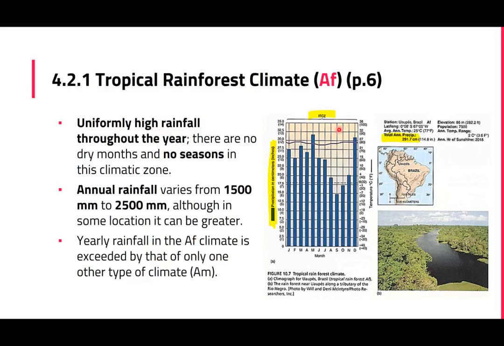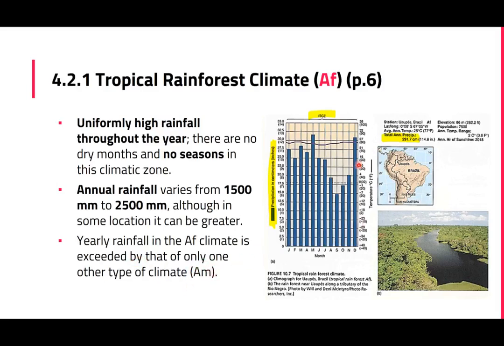Okay, then you also need to know the figures, right? So you need to know the amount of rainfall that is received. In Af climates, generally it receives around 1,500 mm to 2,500 mm of rainfall. Singapore will receive about 2,000-over mm. So Singapore is also part of the Af climate, right? And the yearly rainfall in Af climate is exceeded only by one other type of climate, which is the monsoon climate, which we will learn next week in school.